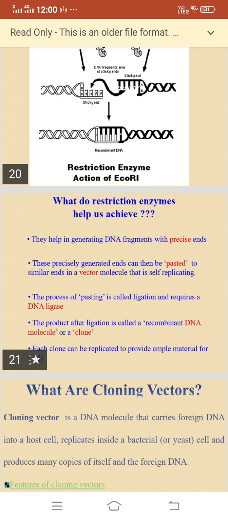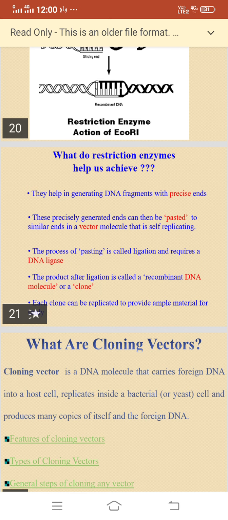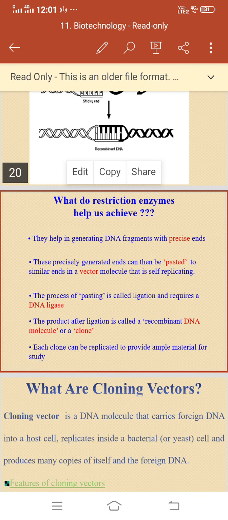The process of pasting is called ligation and requires a DNA ligase. The product after ligation is called a recombinant DNA molecule or a clone. Each clone can be replicated to provide ample material for study.